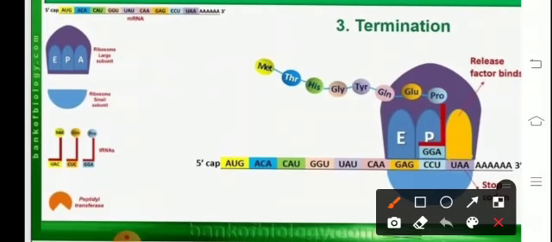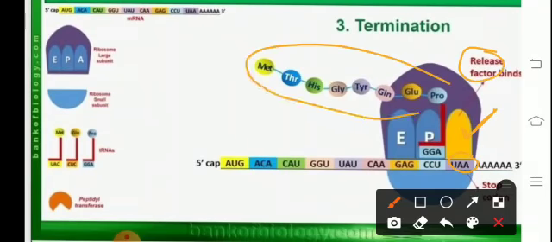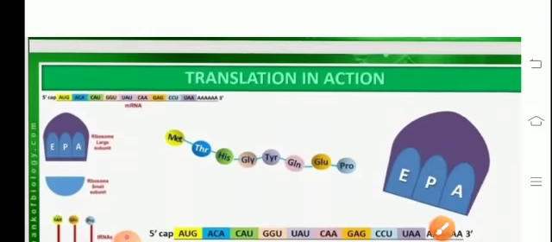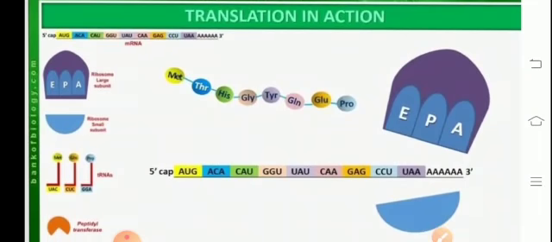So here there is the stop codon, and there is no activated tRNA which has the anticodon for UAA. And thus the release factors will come and bind here, and that will cause the release of the polypeptide chain. So termination takes place when the stop codon is reached.